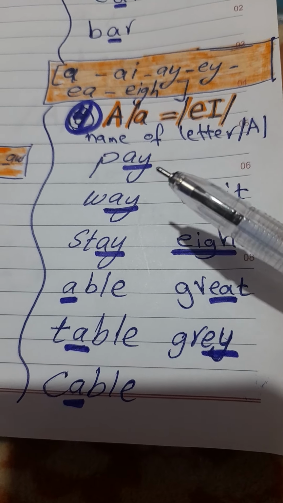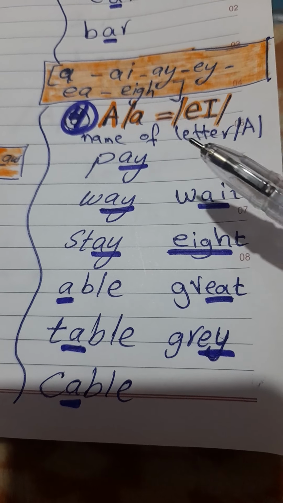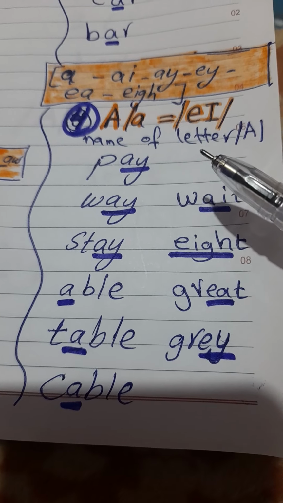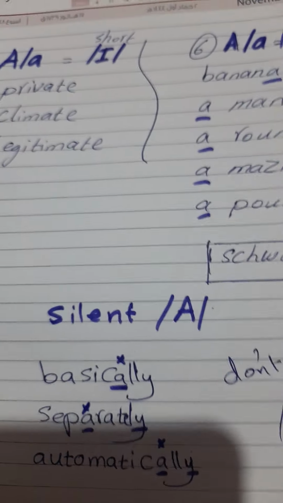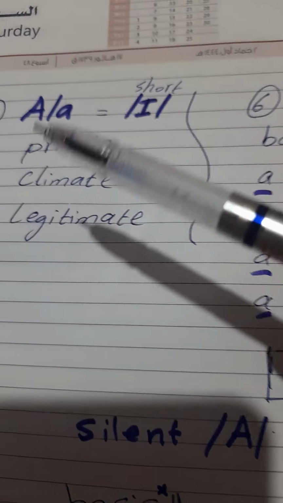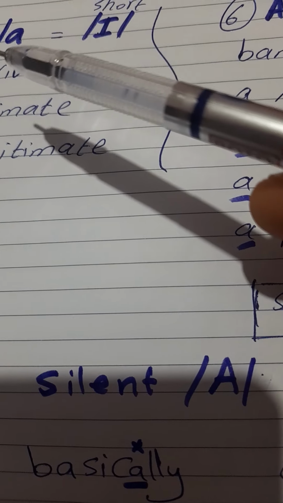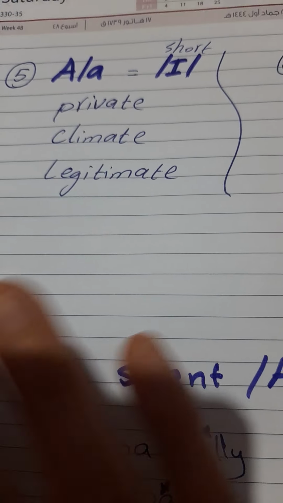There is a sound, the same as the name of the letter A. Okay. We are going to know some exceptions here, or some words that a lot of people are confused about using or pronouncing.